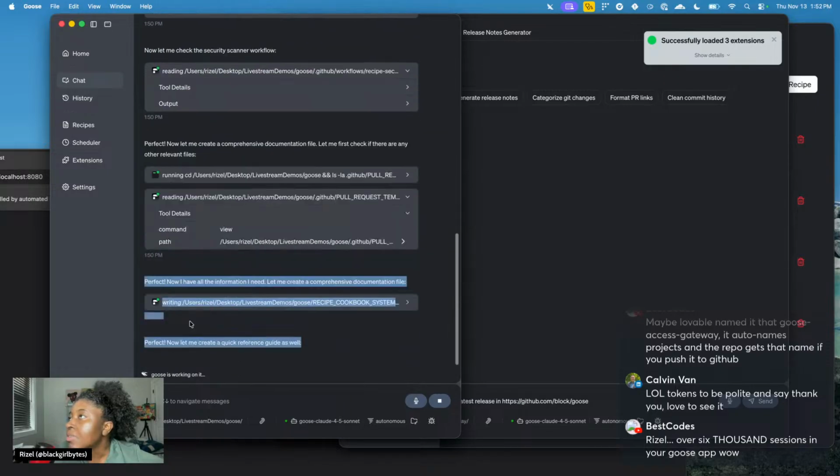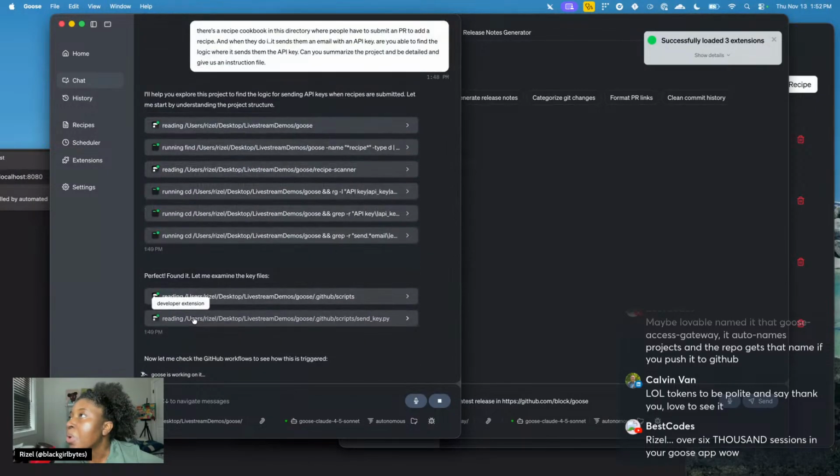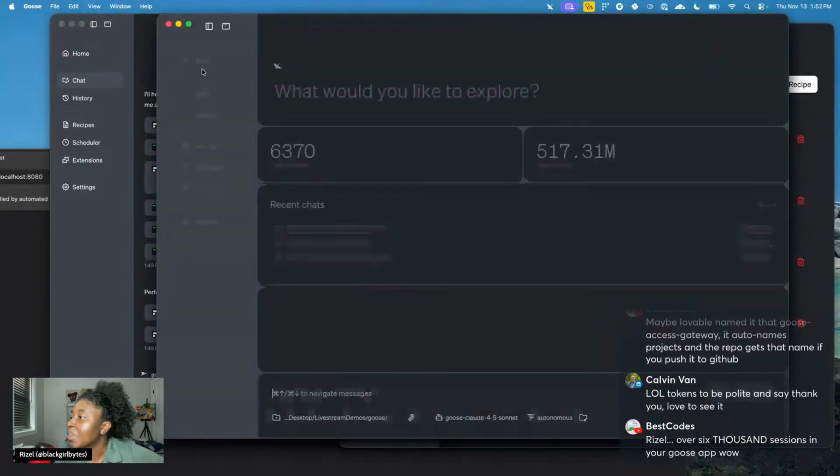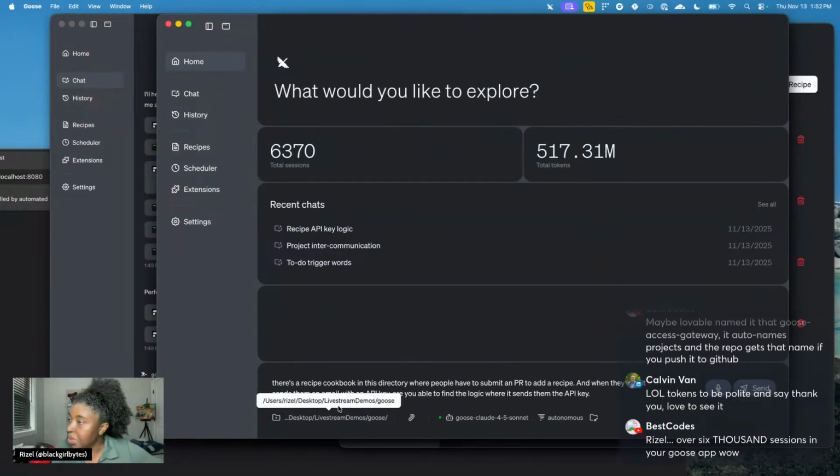This documentation file is taking so long. I don't want to do it this way anymore. Let me see what it comes up with, but I'm going to make my own, the way that I was doing it before. I'm doing it my way.